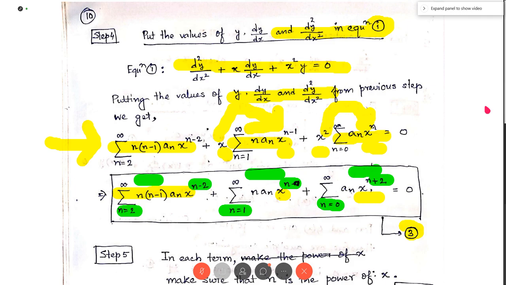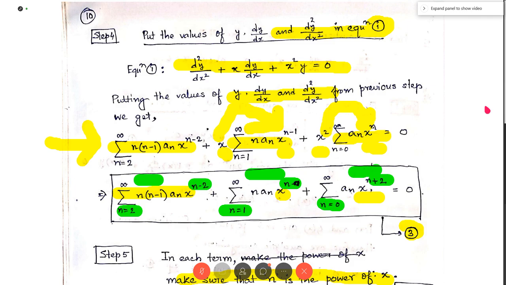So we make sure that n is the power of x in each term, so that we can equate the coefficient of x to the power n from each term to 0. In step 5, my job is to make sure that n is the power of x. Where the power of x is not n, make sure that it becomes n.